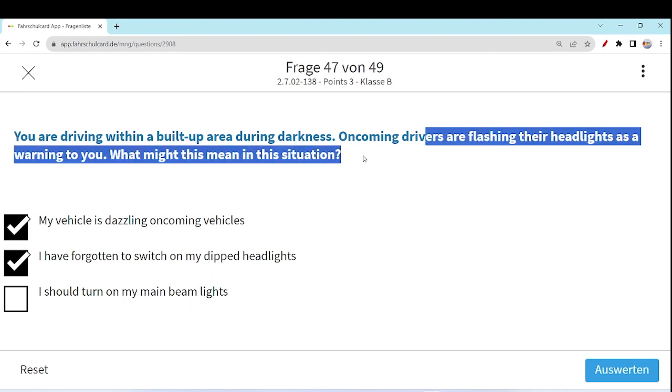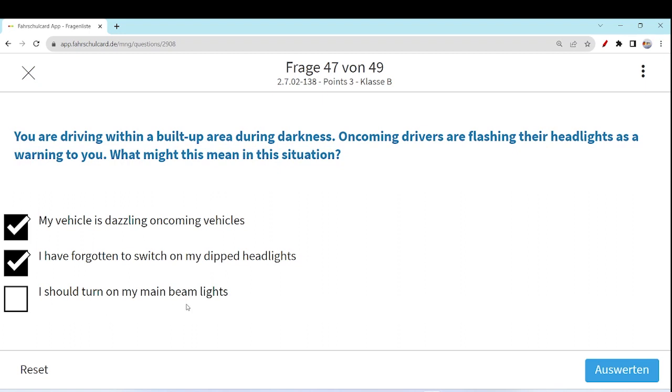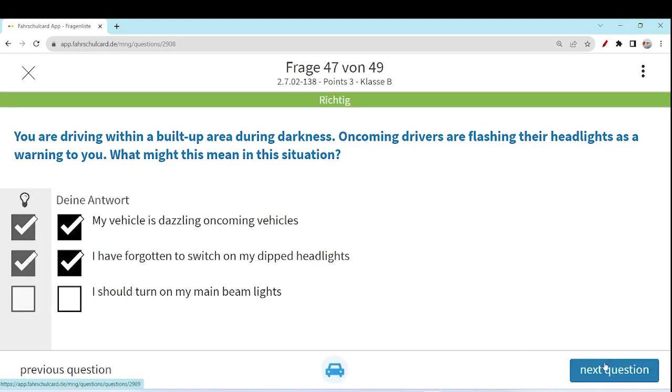They will never flash you to ask you to turn on the main beam lights. Never. They will only flash at you to tell you about some problem or some dangerous situation that you could be in. But they will never ask you to switch on the main beam light. Main beam lights you can never switch on in the darkness unless there is no oncoming traffic. There are some special scenarios in which you can switch on the main beam lights, but in normal cases you can never switch them on. Nobody will even ask you to switch on the main beam lights.